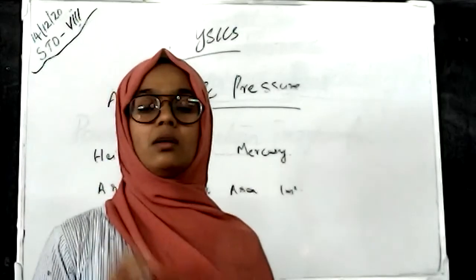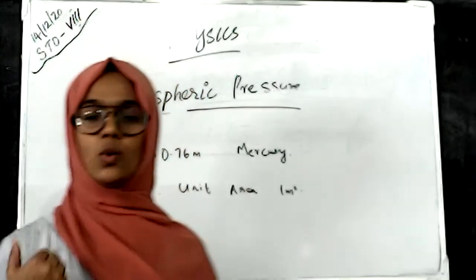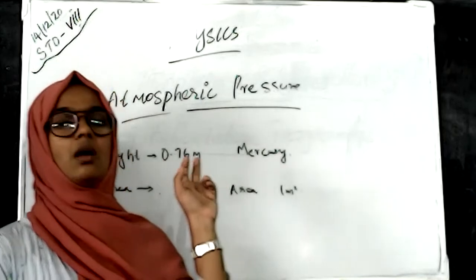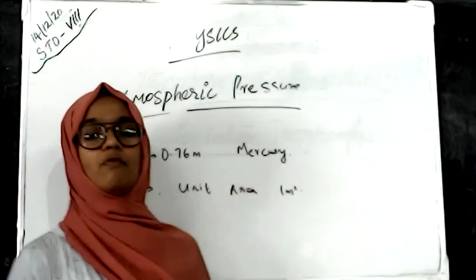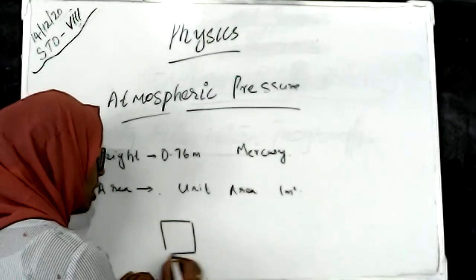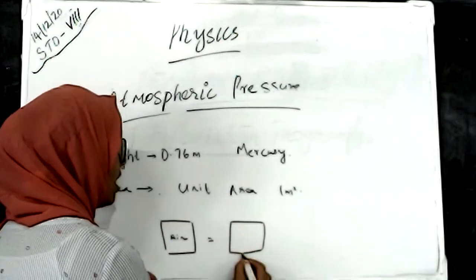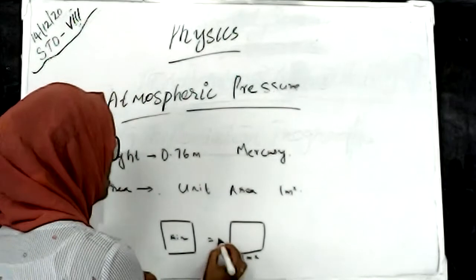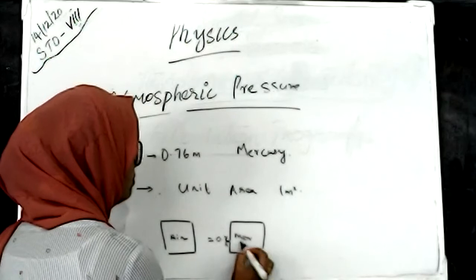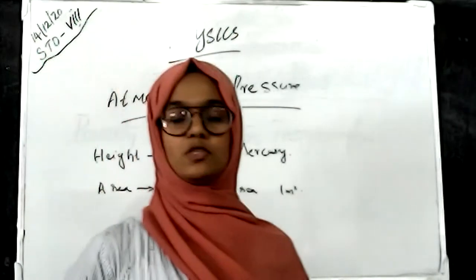That is how to measure the atmospheric pressure. The air column on the Earth's surface is equal to the mercury column having a height of 0.76 meter and an area of 1 meter square. So a unit area air column is equal to a 1 meter square area and a height of 0.76 meter of mercury. And this is how to measure the atmospheric pressure.